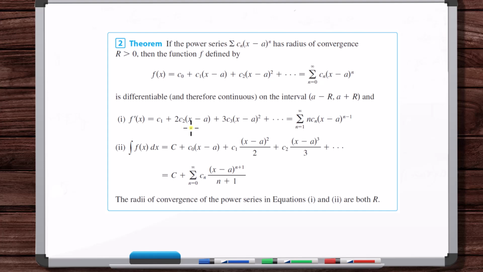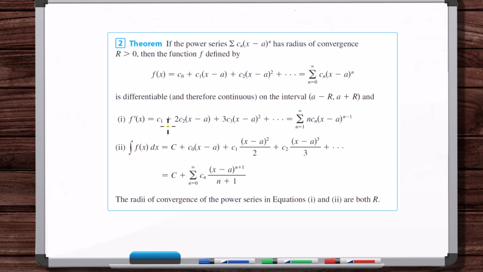I want to state again that thinking about it this way, differentiating each term to take the derivative of the power series, only applies to power series. I'm not saying that other series can't be thought of this way, but we're talking only about power series at the moment. All of this analysis is for power series.